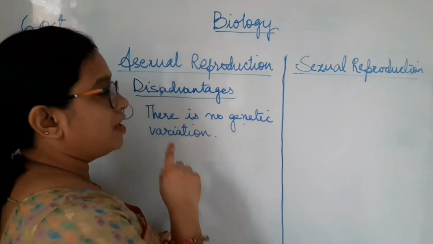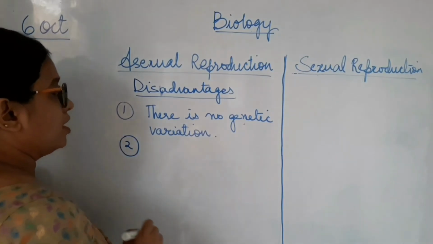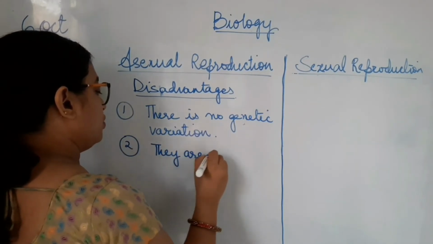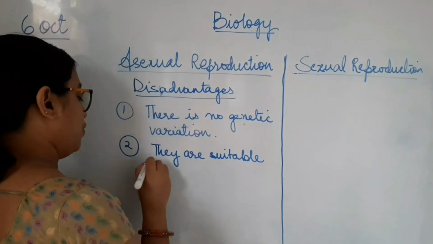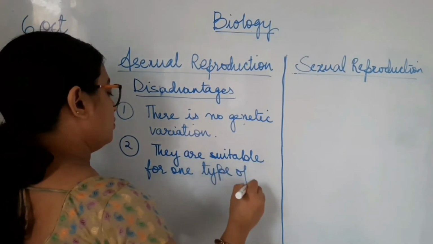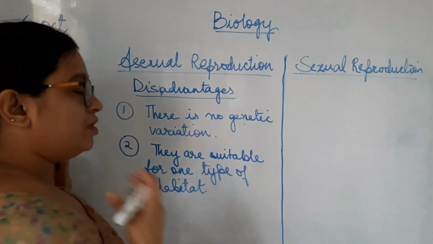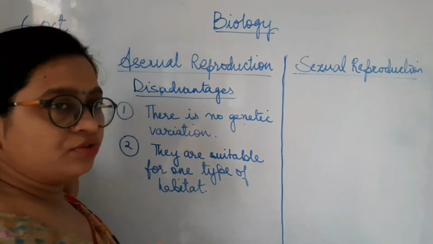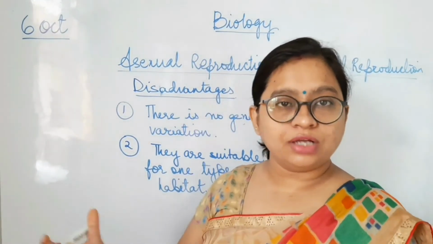So the disadvantage of asexual reproduction is that there is no genetic variation. Second, the offspring are suitable for only one type of habitat. They won't survive if the habitat changes, because they don't have anything which can make them differ, which can make them survive in another kind of habitat.